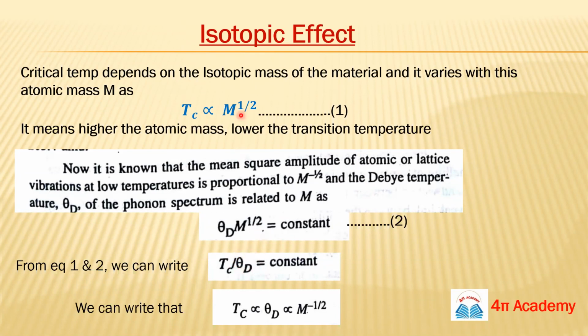So when you combine these two equations, you get that Tc upon theta d is constant, or you can combine all three relations. So critical temperature is proportional to theta d, the Debye temperature, and both are proportional to m to the power minus 1 by 2. So this is quite an important relation.